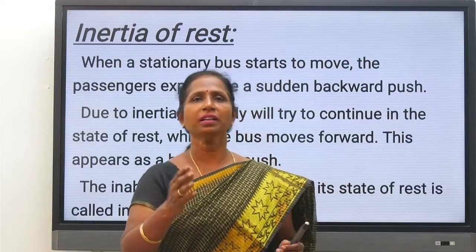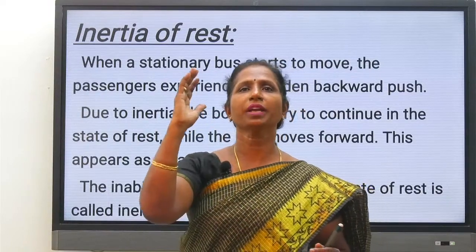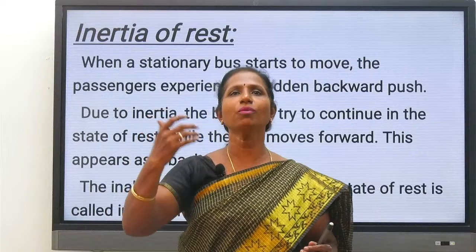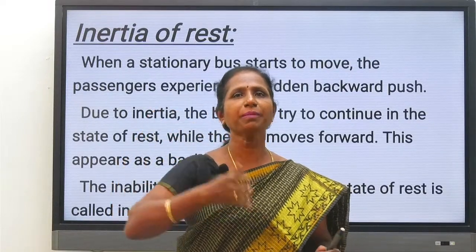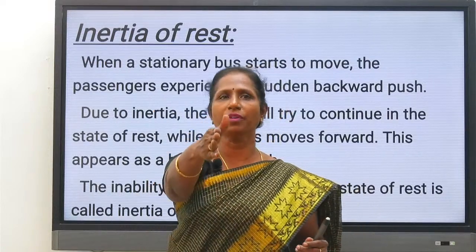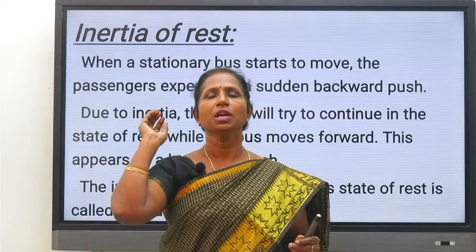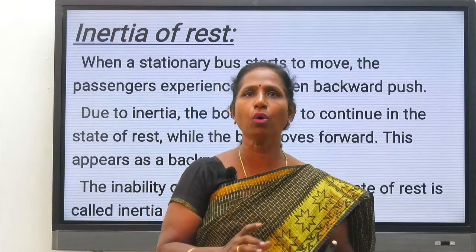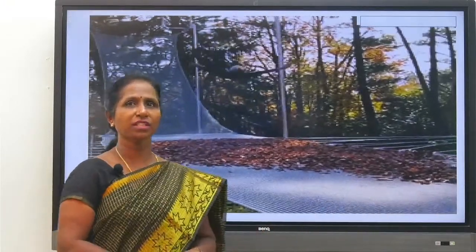So when the passenger is sitting in the bus and the bus suddenly starts moving, the passenger moves backward because they don't want to change their rest condition. They want to be in the old condition. But the bus moved forward, so they don't want to go forward. They want to be in the same position. So the inability of a body to change its state of rest on its own is called inertia of rest. Is it clear? So this is the definition of inertia of rest.